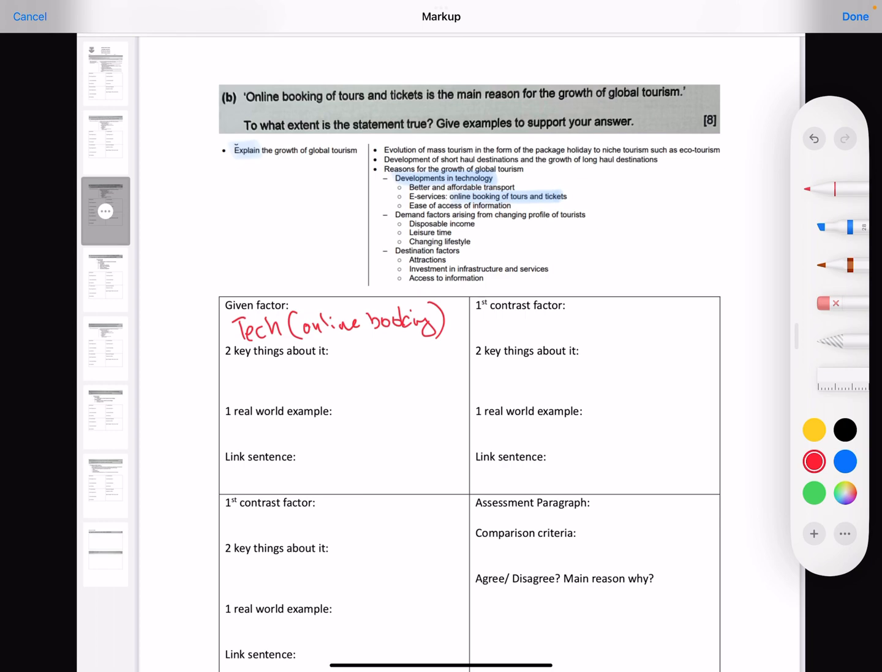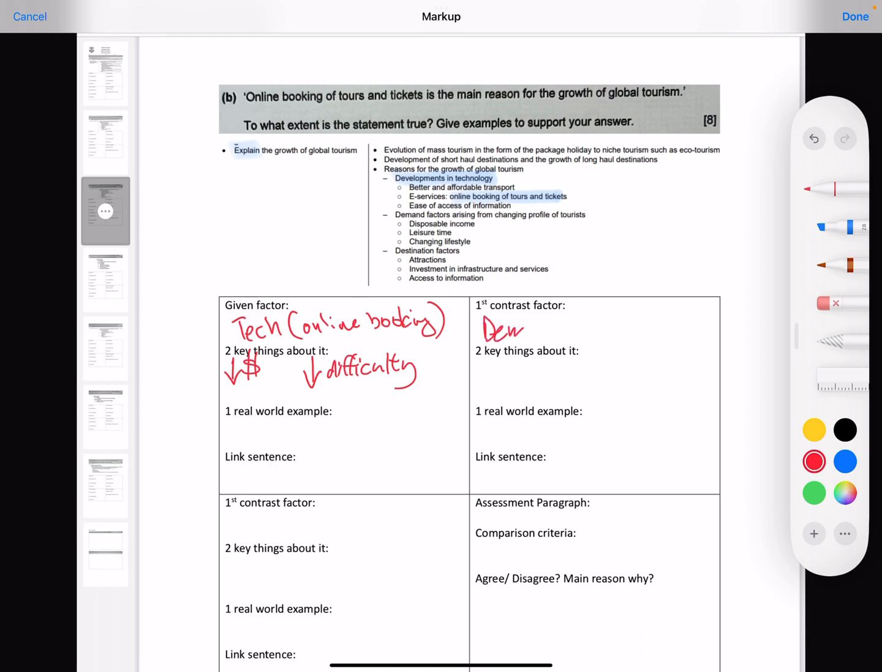Okay, so when you're looking at online booking, what is the perk in it? The number one perk that you must talk about is lower price. The second thing you must talk about is lower difficulty. So it becomes easier to book, cheaper to book, right? So once again, what are you going to contrast with?